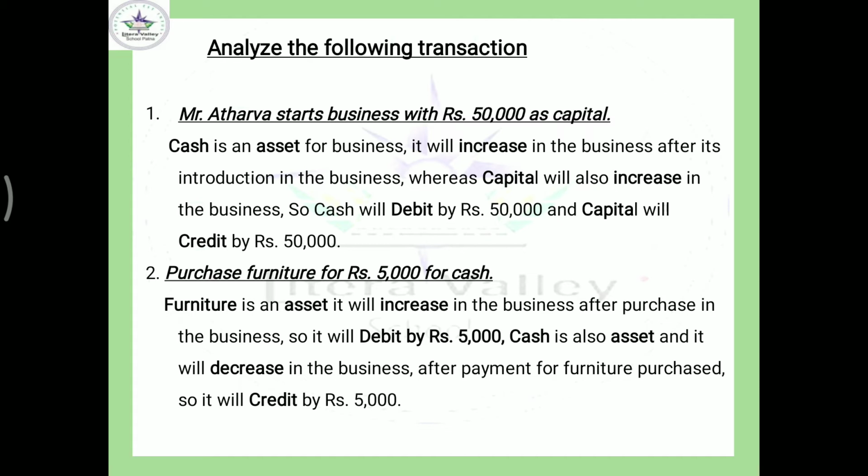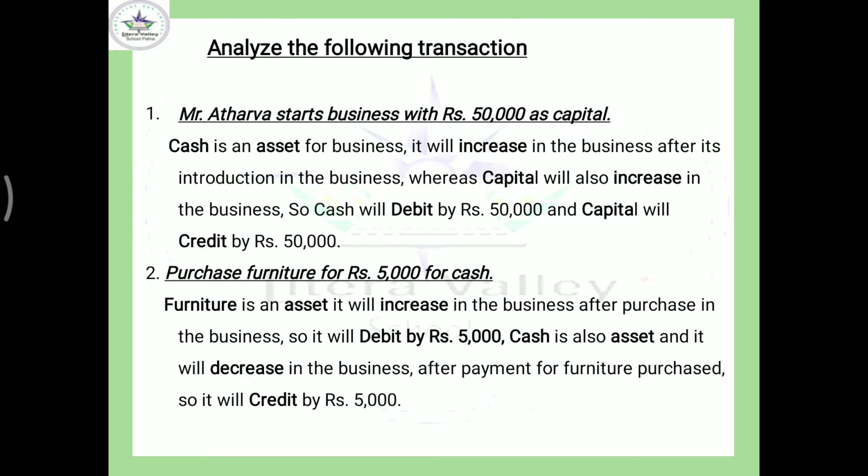You can see on the screen, Mr. Athar starts business with rupees 50,000 as capital. Now I think you are aware that cash is an asset for the business. So it will increase in the business because it has been introduced in the business. And you are also aware that the amount invested by the owner is known as capital.